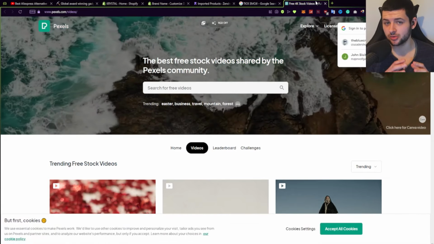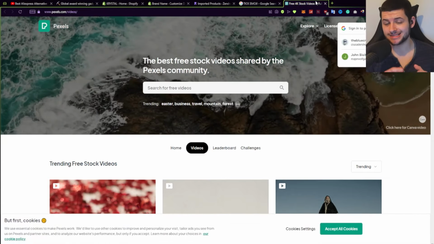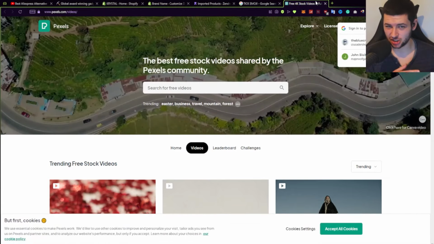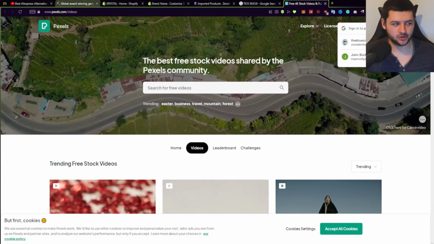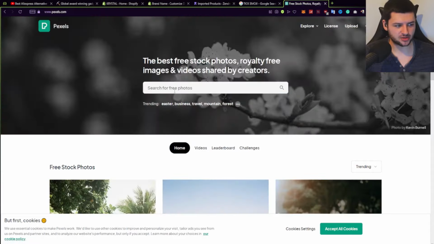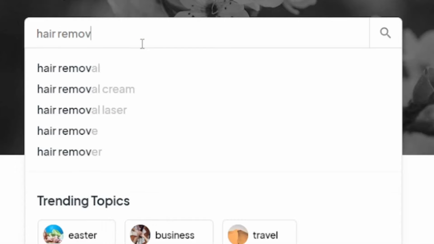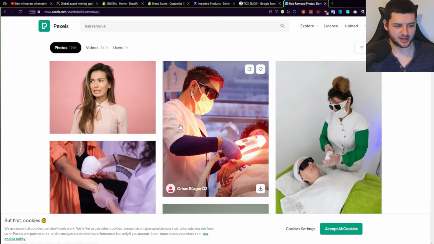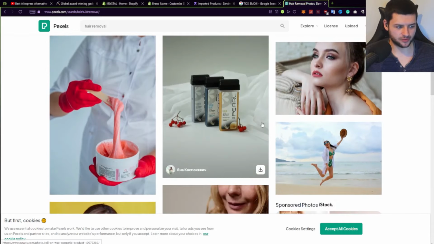Now to get images, you don't want to use copyright images because your store will get a DMCA request, which means they can actually take your store down due to copyright. To avoid that, you want to use pexels.com. This is a free website for pictures. Go on the Pexels homepage. Now, if we just want to search something like hair removal, we can type it into Pexels and we can come up with some really cool things, okay?